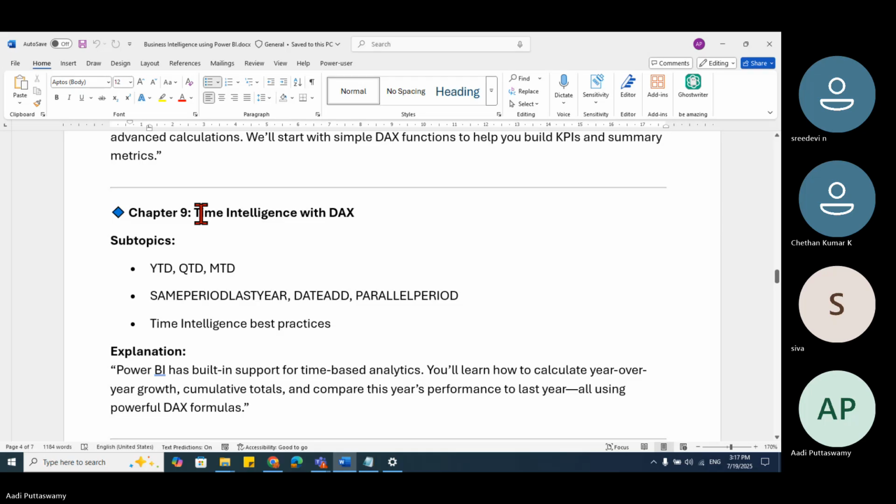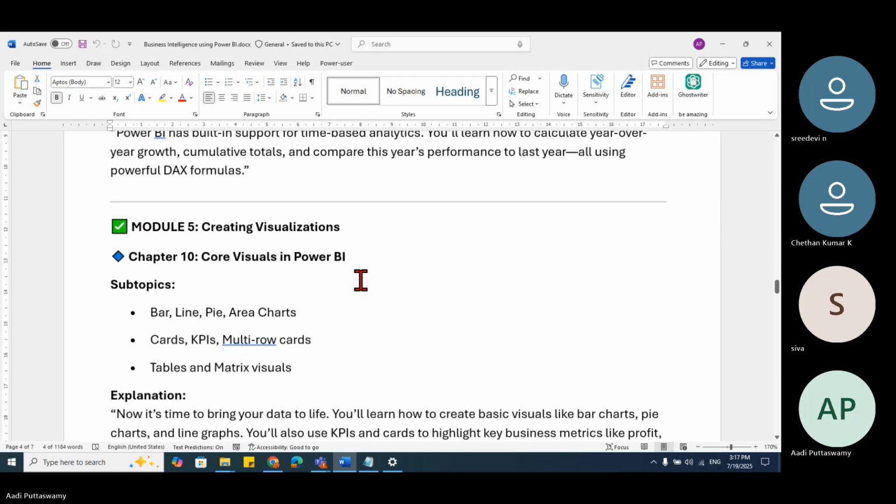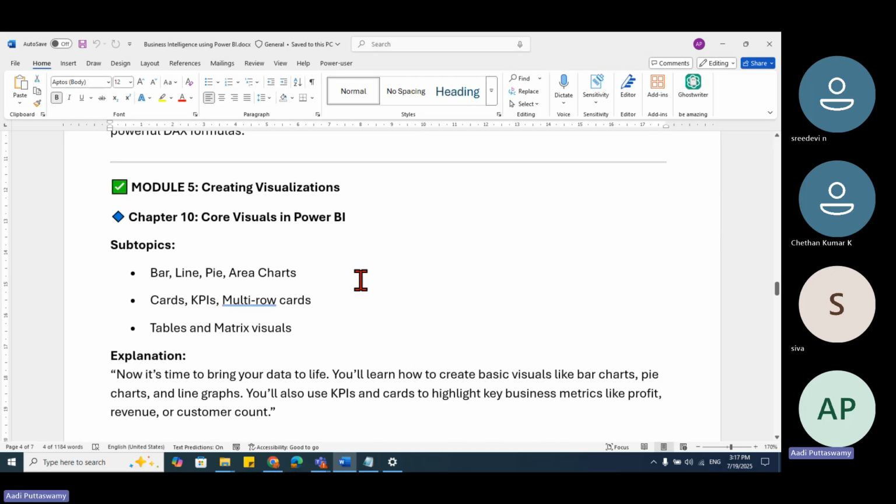Next, all this comes under DAX. Next is visualization. This is the main reason why we all learn Power BI. That is visualizations. What are visualizations? Visualizations are nothing but the pictorial format of the numbers we have. The pictorial representation. In Excel, we call them charts.